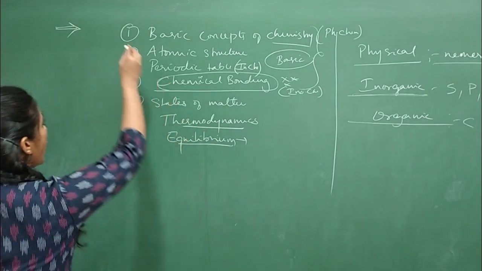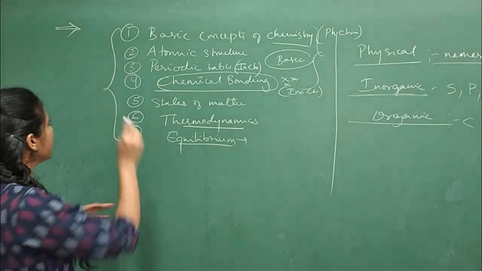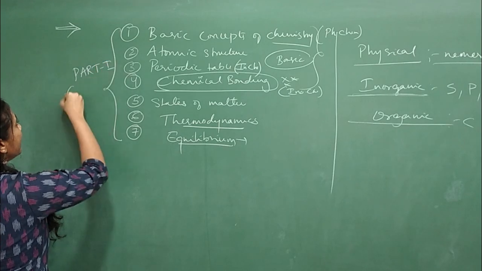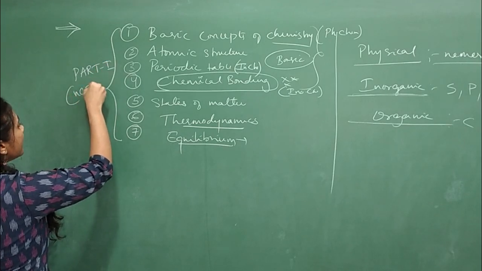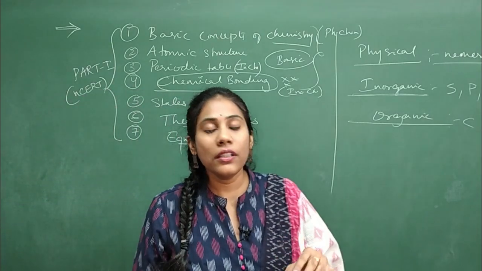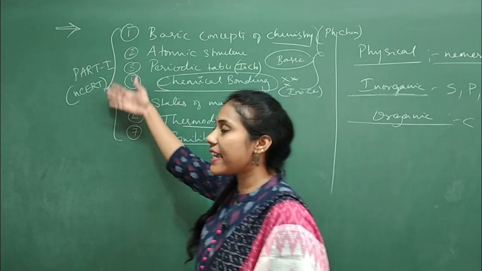Okay, so all these 7 chapters will come in one textbook that we call part 1, NCERT part 1. The syllabus that I am talking about here is the NCERT syllabus, because your JEE and NEET exams are mainly based on the NCERT syllabus.